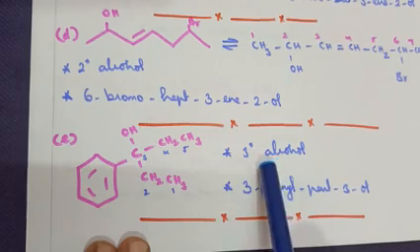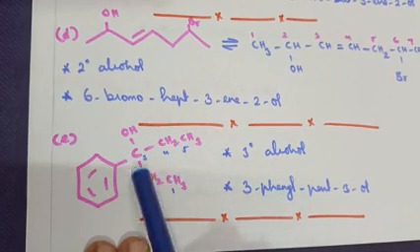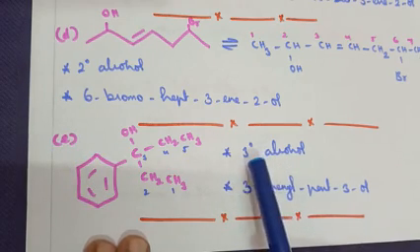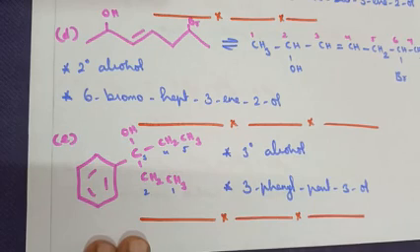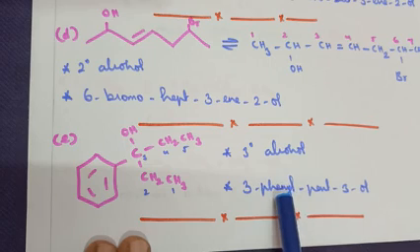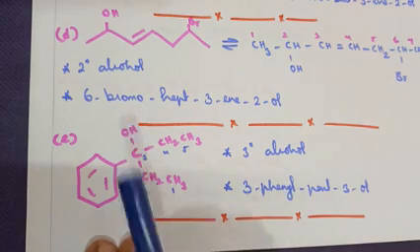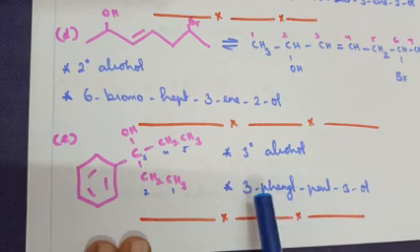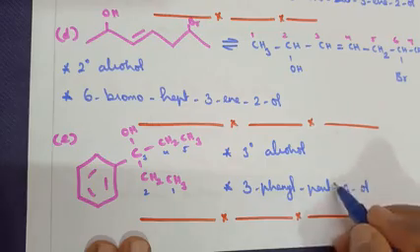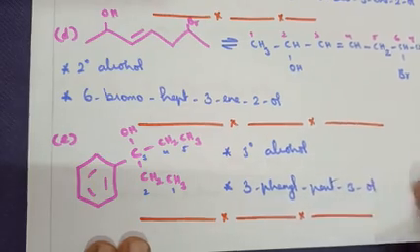So what type of alcohol is it? One alkyl group here, one alkyl group and one aryl group. So there are 3 substitutions. Hence we call it a tertiary alcohol. And the name of it will be: the third carbon has got a phenyl substitution and also an alcohol substitution. So the name of it is 3-phenylpentane-triol.